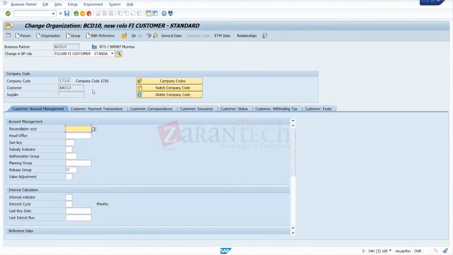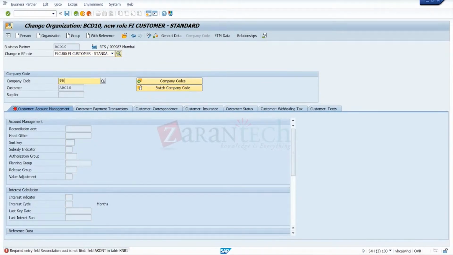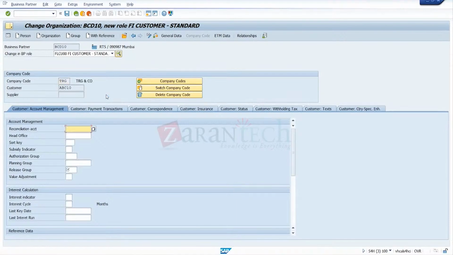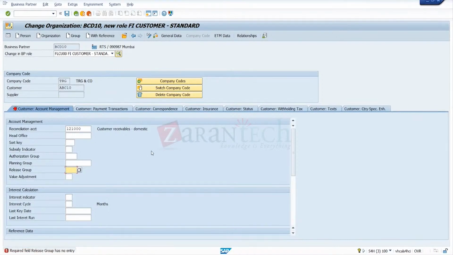Go for switch company code. By default, take 1710. So we have created this company code. Yeah, we created a new one. You have to practice, then only can you follow that. This is company code data. Save it.